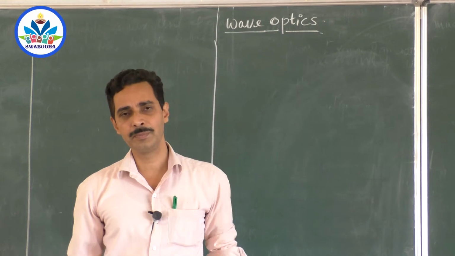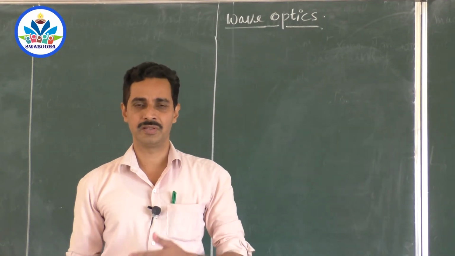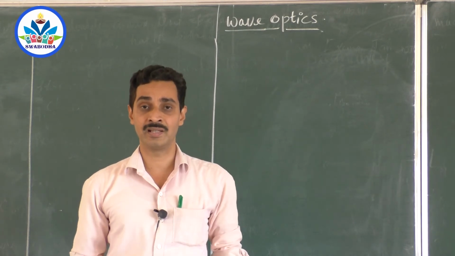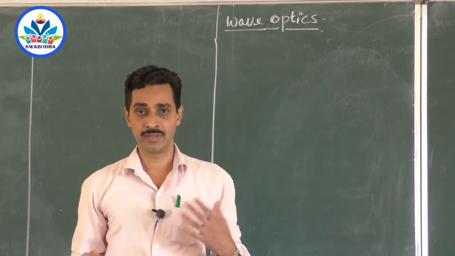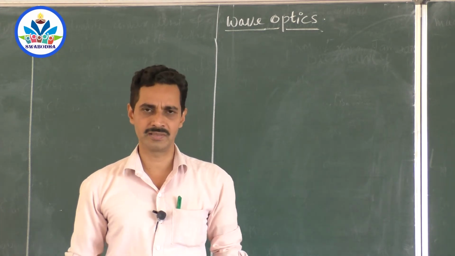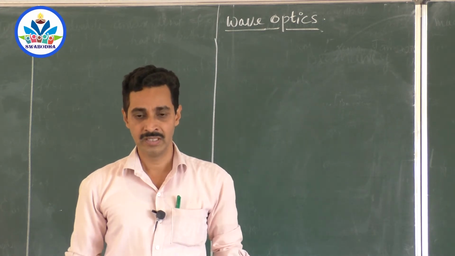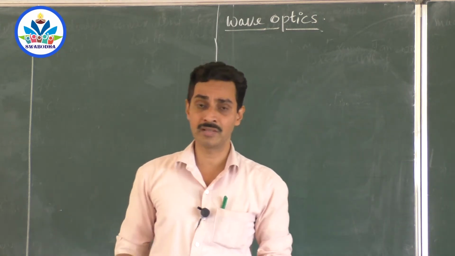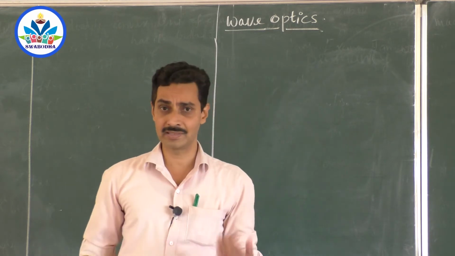Now, in the olden days many scientists tried their level best to understand light. Light is a very fascinating thing, and it has no mass. It travels with a tremendously high speed. So what is it made up of? Without any mass, how can it travel from one place to another? How can it carry energy?